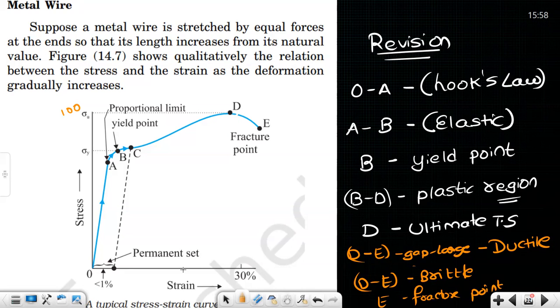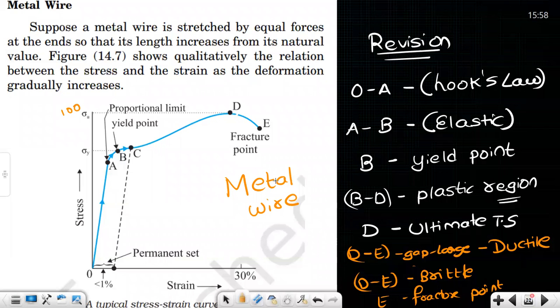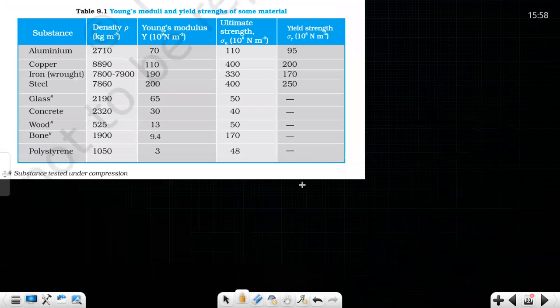And one thing we discussed yesterday is that this stress strain curve is going to be different for different materials. Correct? Yes, right, sir. Now our diagram is only showcasing the metal wire. Is that clear? Fine, till now it is clear about yesterday's class. This is the stress strain curve for metal wire.